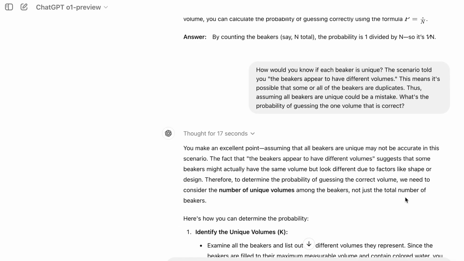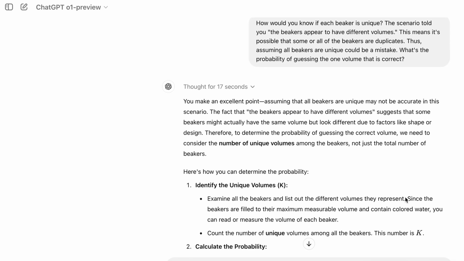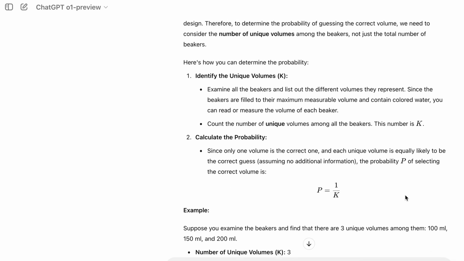Thinking for 17 seconds, ChatGPT o1 says, you make an excellent point. Assuming that all beakers are unique may not be accurate in this scenario. The fact that the beakers appear to have different volumes suggests that some beakers might actually have the same volume but look different due to factors like shape or design. Therefore, to determine the probability of guessing the correct volume, we need to consider the number of unique volumes among the beakers, not just the total number of beakers. Here's how you can determine the probability.